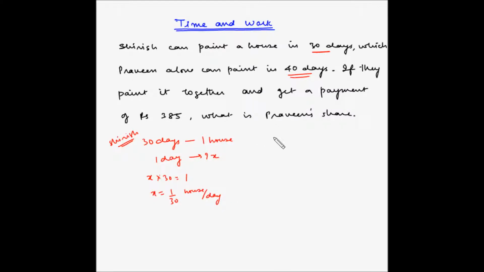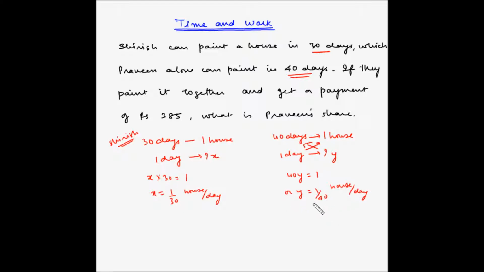And in the same way for Praveen, in 40 days, he can complete one house. So in one day, how much? Let's say this is y. So again cross multiplication, y multiplied by 40, 40y is equal to 1 multiplied by 1, which is 1, or y is equal to 1 by 40 parts of the house per day.